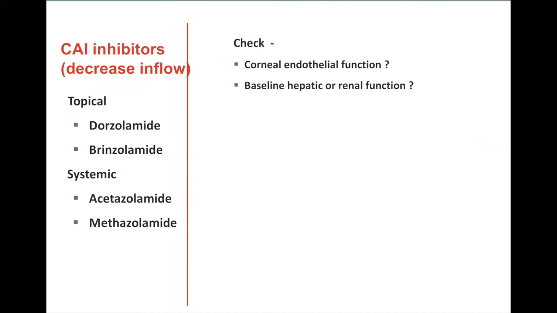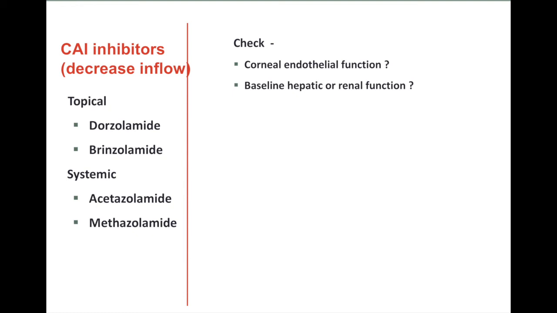Carbonic anhydrase inhibitors decrease inflow. We have topical carbonic anhydrase inhibitors, that is dorzolamide and brinzolamide, and systemic carbonic anhydrase inhibitors, that is acetazolamide or Diamox and methazolamide.